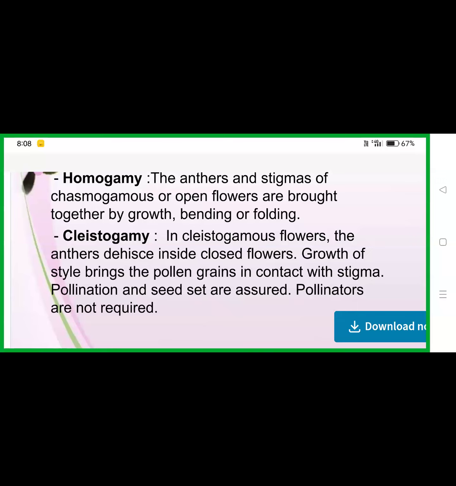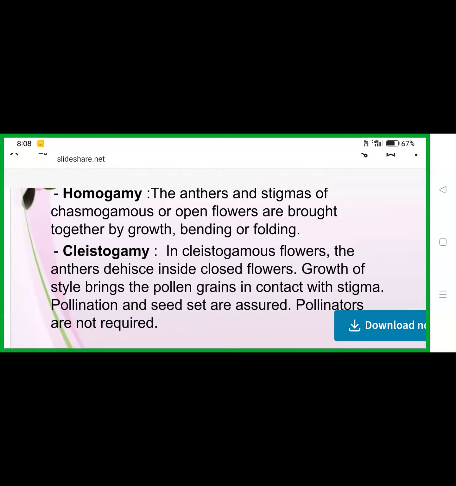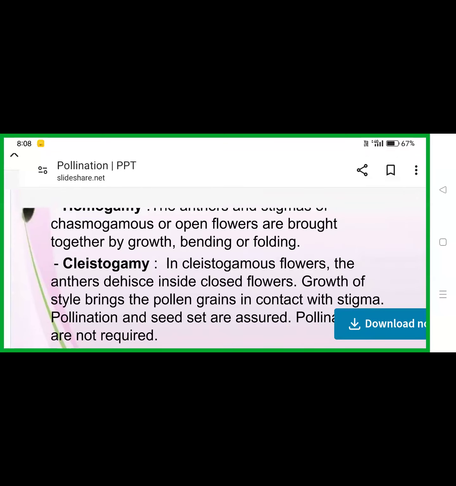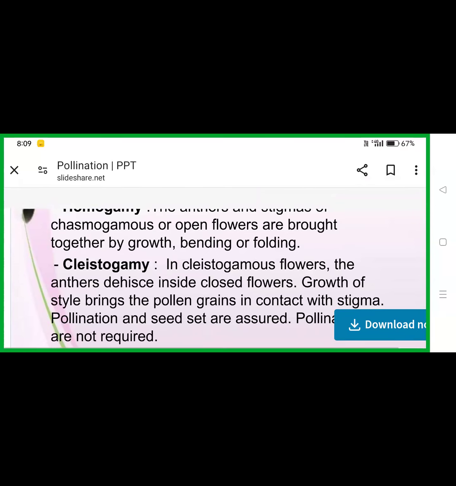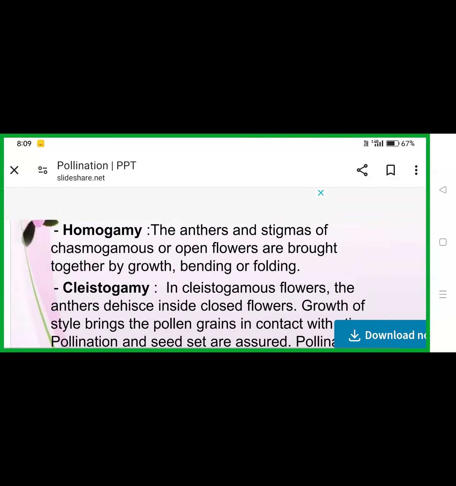Homogamy is the condition in which the anther and stigma of a bisexual flower mature at the same time. Thus, the stigma is receptive at the time when anthers shed their pollen. Examples of homogamy are Caltha and Ranunculus. The male and female organs develop and mature at the same time.